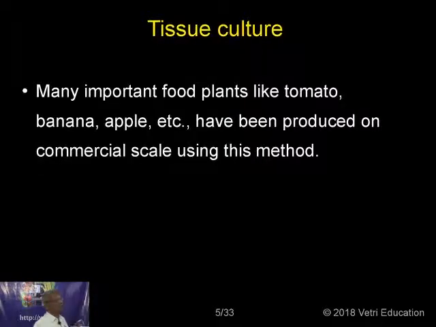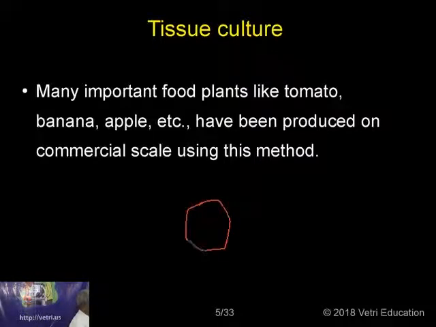Now there is another method of crop improvement, or better food production: tissue culture. Many important food plants like tomato, banana, apple, etc. have been produced on commercial scale using this method. You take a single cell, and by culturing this single cell, it could be made into a callus, and from that an organ could be produced, and from this organ a young plantlet could be produced.